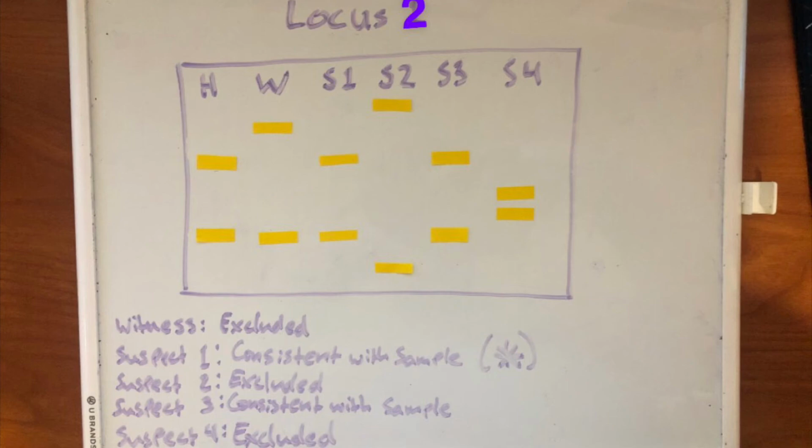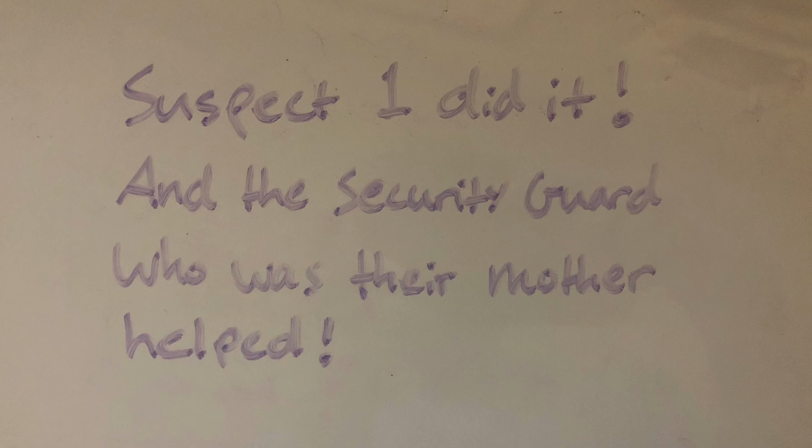Suspect 2 is different at both sites and can be excluded from the sample again. Suspect 3 is matching at both bars, but since Suspect 3 was excluded from the first locus, we can ultimately exclude Suspect 3 from leaving the hair at the scene of the crime. Suspect 4 is different at both sites and can be ultimately excluded even though they were unable to be excluded from the first locus. We now have significant evidence that supports that Suspect 1 matches the DNA sample that was left on the keyboard of the crime scene, since Suspect 1 matched the sample at both loci on the gel.